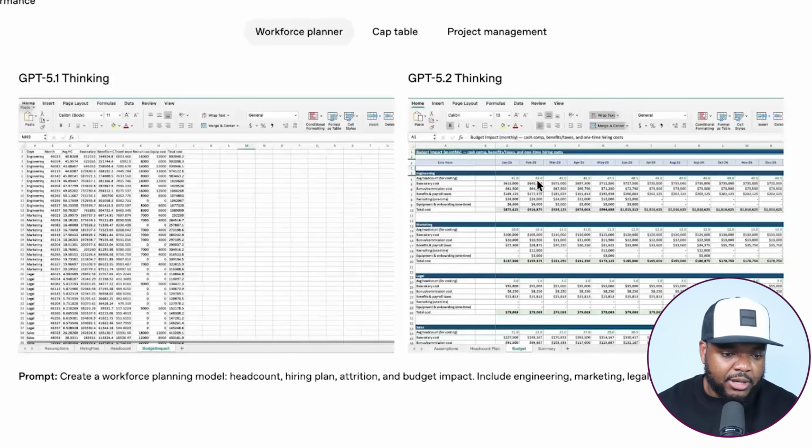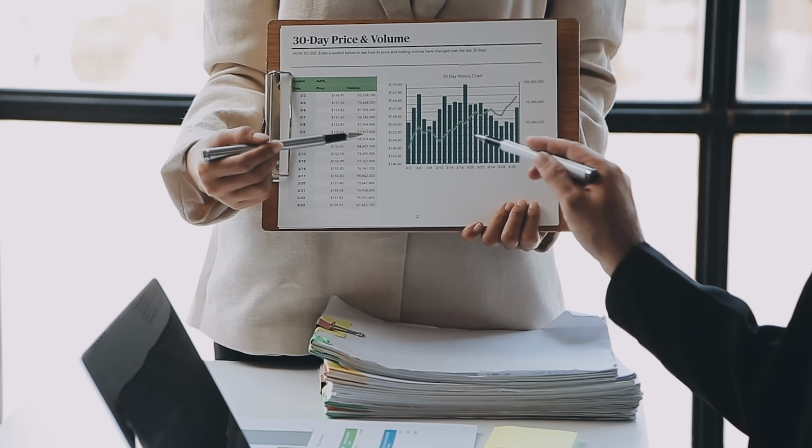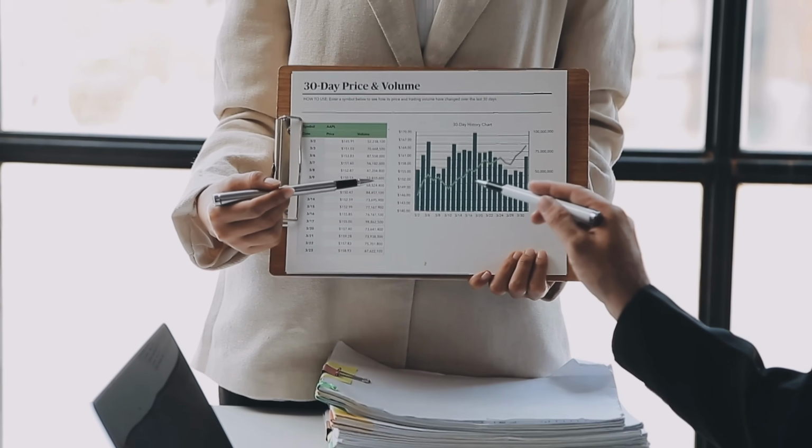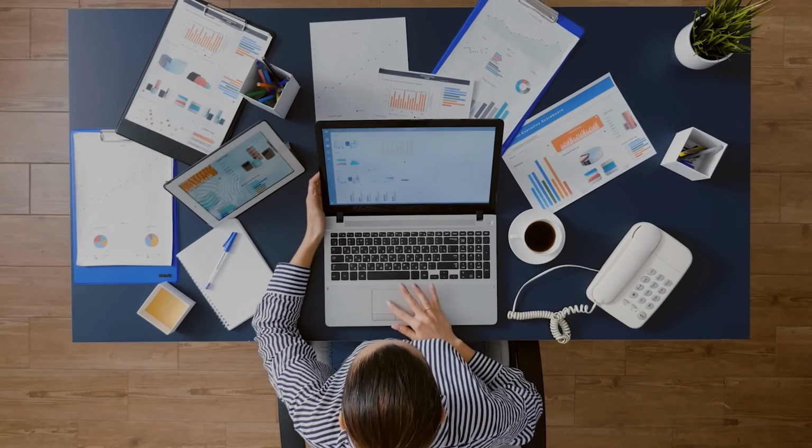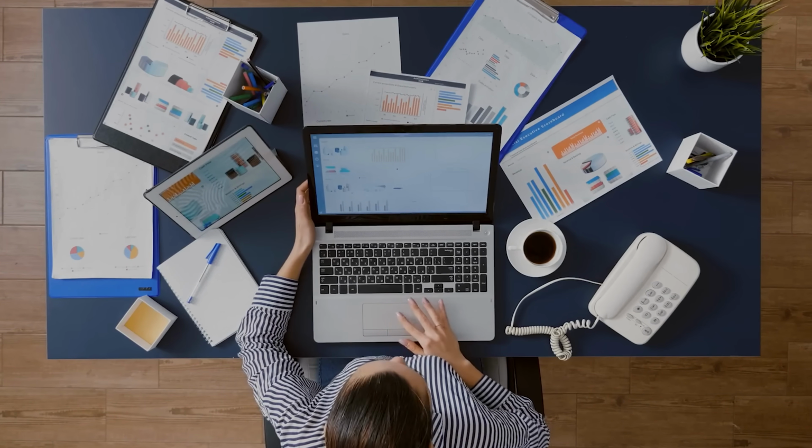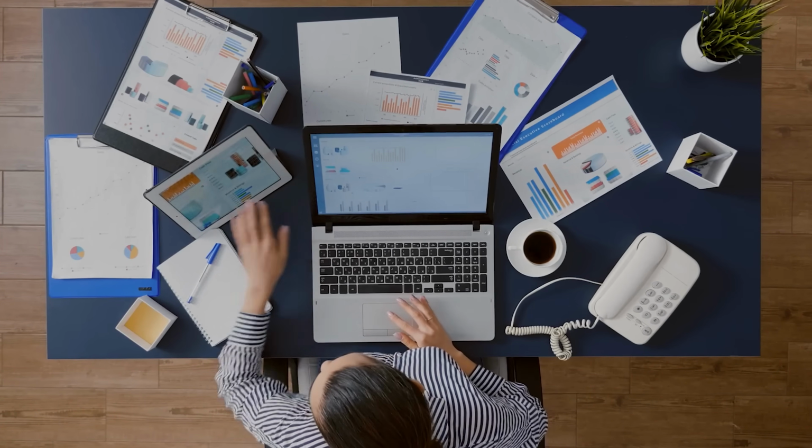I'm going to test it out, see the quality of the spreadsheet that it's able to build, see some new aspects of what it's able to do. Of course, not just spreadsheets, it's able to do so many other things, but I want to keep this video super simple just so that you understand the basics and you can see the new features so that you can apply it to whatever use case you want to apply this new model to.